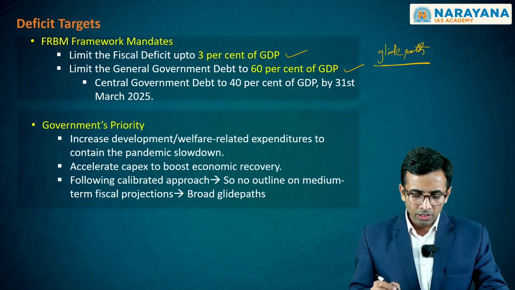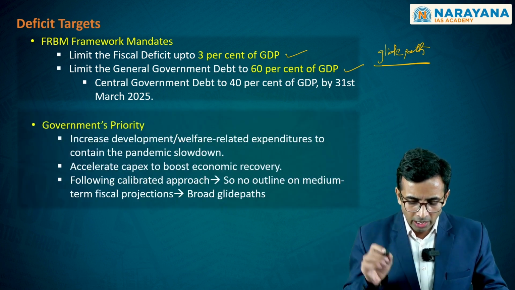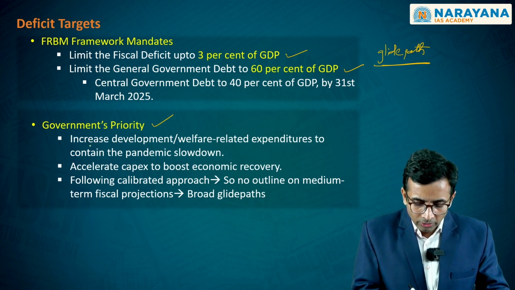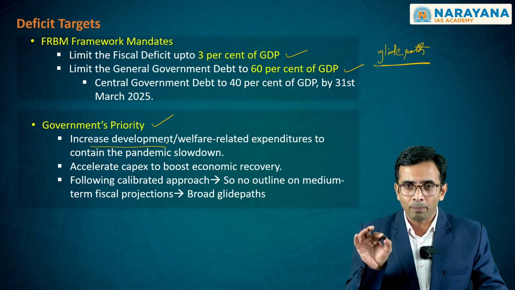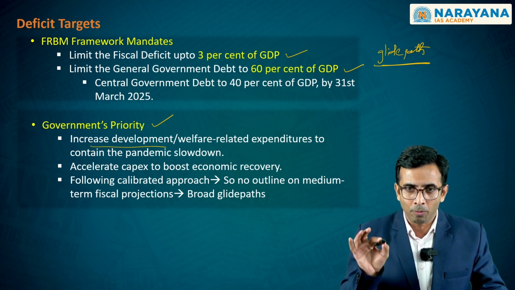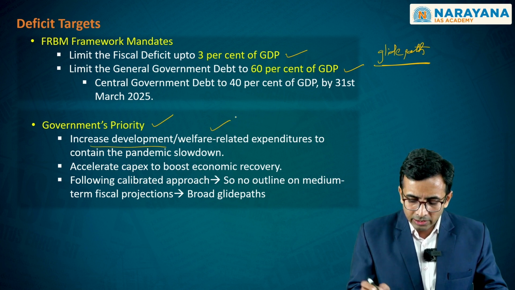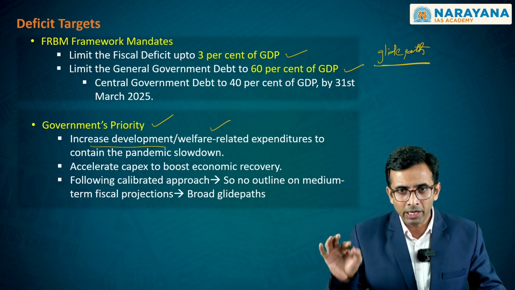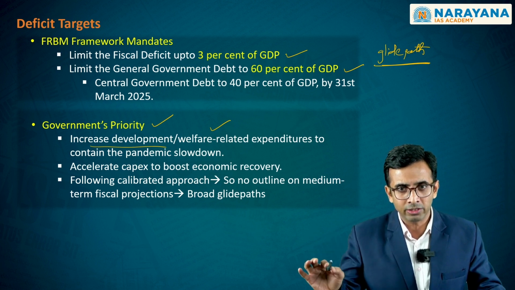On the other hand, we also have the government's priority with regard to, as we have clearly seen, inclusive development. And this inclusive development would be possible when you address the welfare related expenditures to meet the expenditure requirements of the vulnerable sections of India.